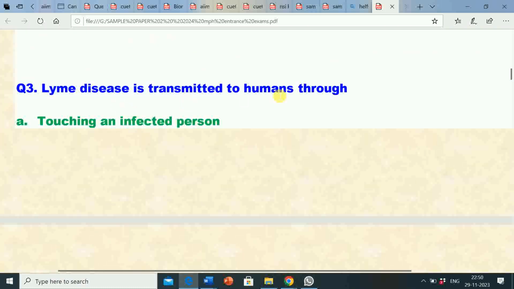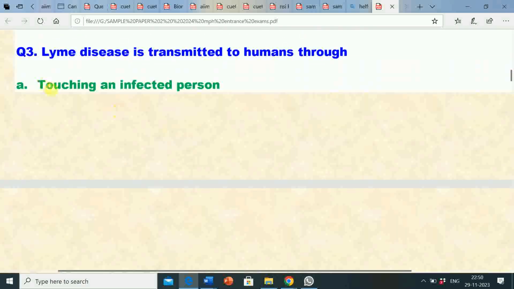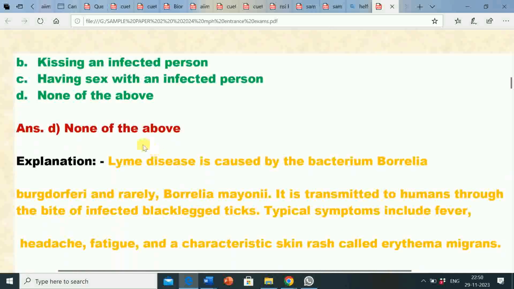Lyme disease is transmitted to humans through. So all the options are not correct. That is touching an infected person, kissing an infected person, having sex with an infected person. So none of the above options are correct.